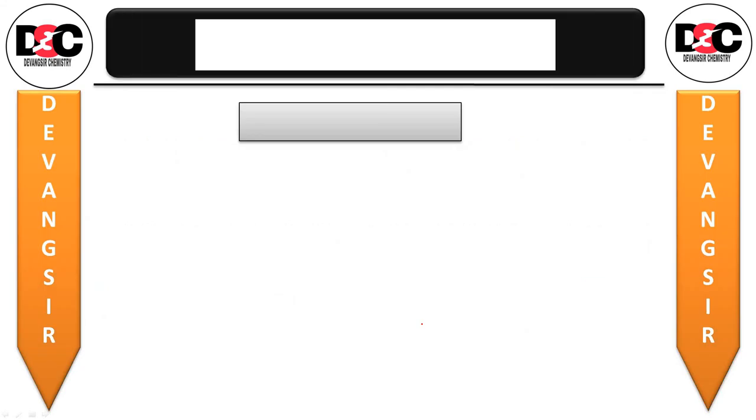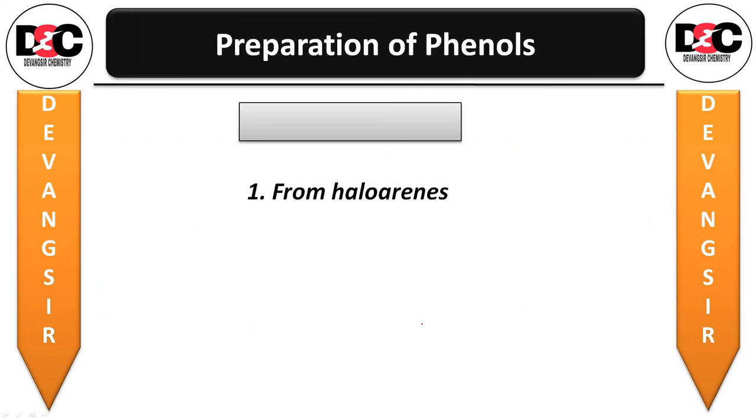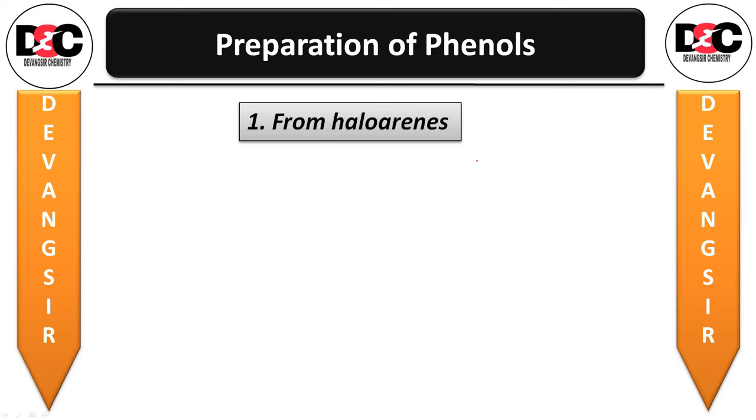The first one is from haloarenes. Now haloarene means what? You should be aware: halogen and benzene ring. This is what the haloarenes are.